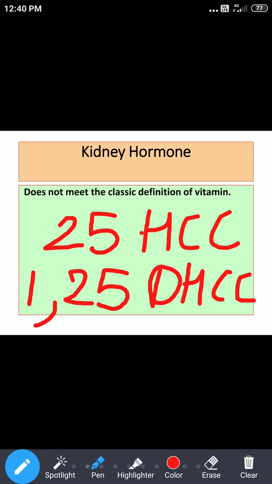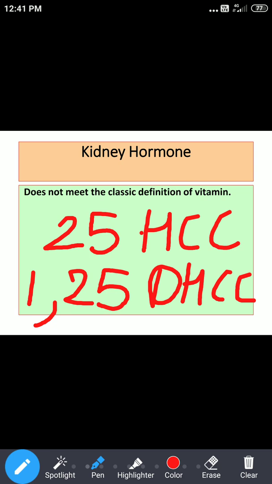Okay, so two important steps in activation. The sites are liver, second site is kidney. The first active form is 25 hydroxy cholecalciferol and the second active form is 1,25 dihydroxycholecalciferol. Okay, this activation is very essential, and this 1,25 DHCC behaves as a steroid hormone, and when it is